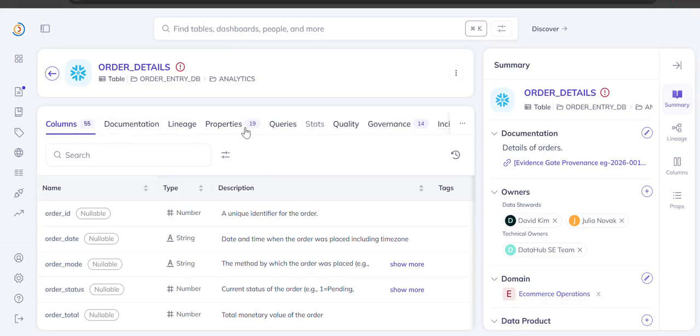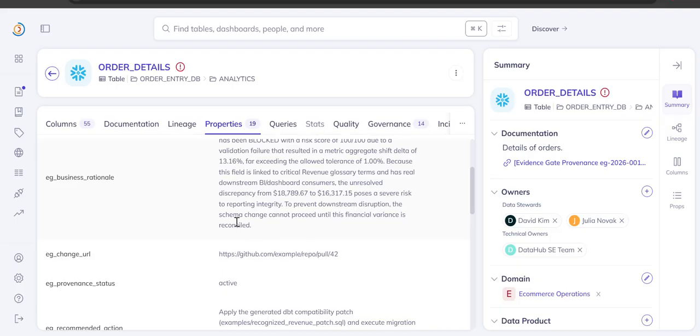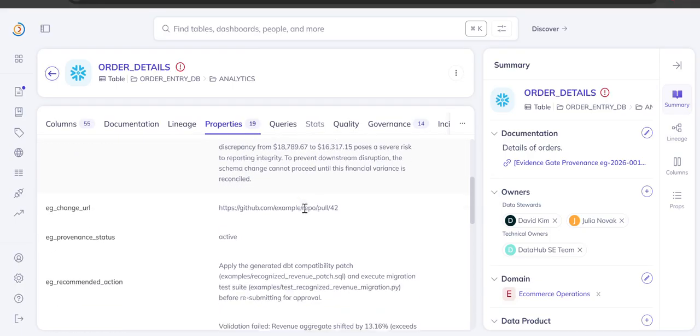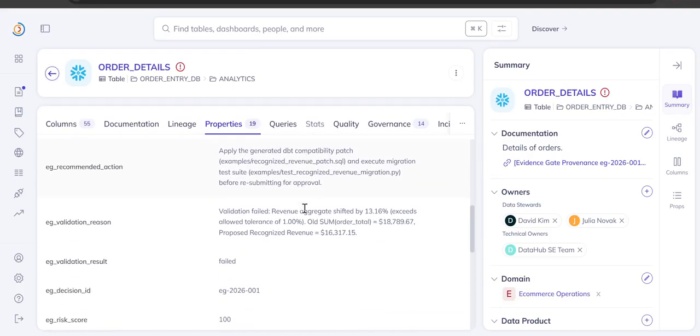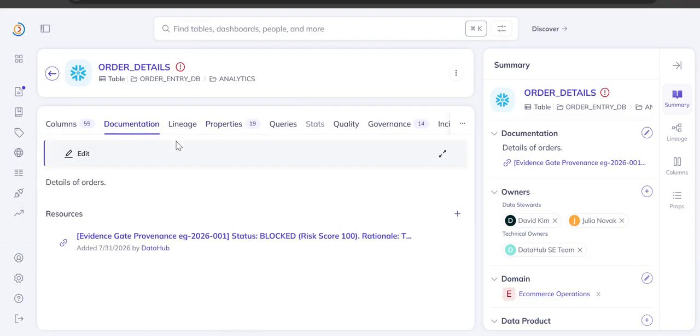None of that decision comes from a model guessing. It's rules and a real query. What the model does is explain it, and that explanation gets written straight onto the DataHub asset, not into a separate system nobody checks. A second, completely independent process can later ask why was this blocked, and get the real answer straight from DataHub. And when I remove the glossary term this decision relied on, watch what happens, the provenance flips to stale on its own.